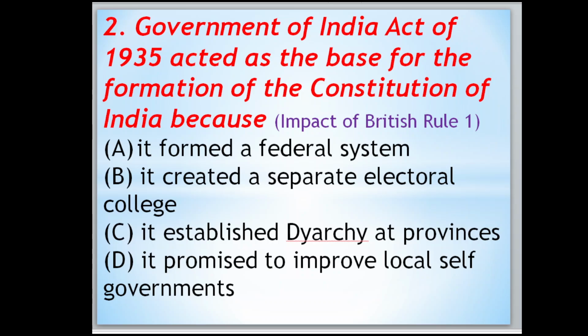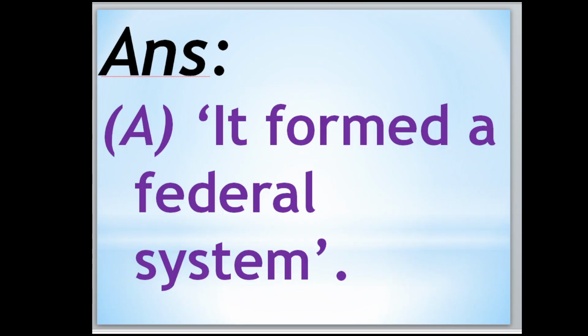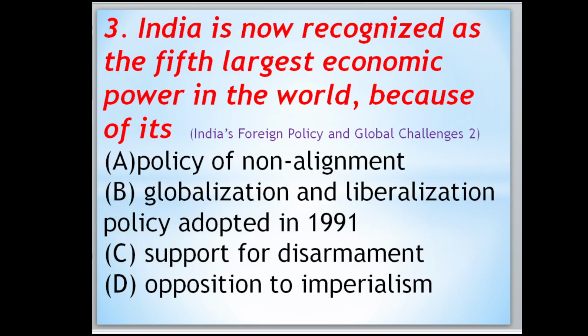Government of India Act of 1935 acted as the base for the formation of the Constitution of India because A, it formed a federal system. B, it created a separate electoral college. C, it established diarchy at the provinces. D, it promised to improve local self-government. So answer is it formed a federal system.